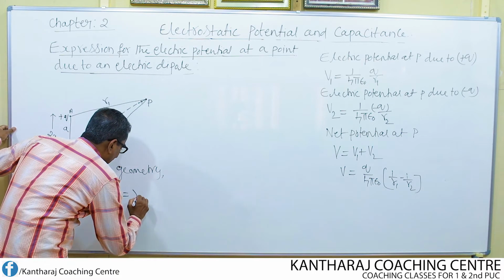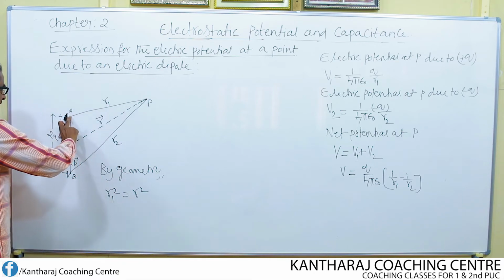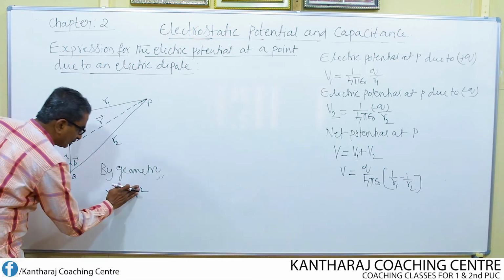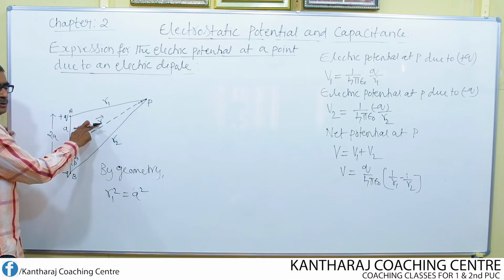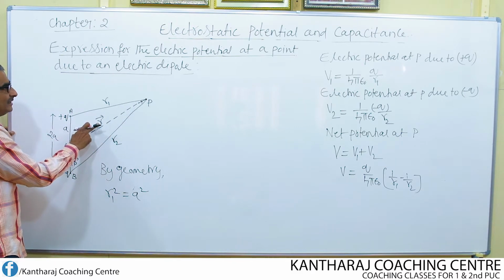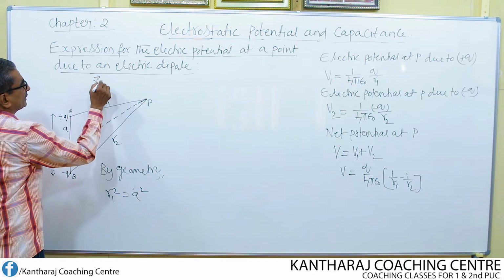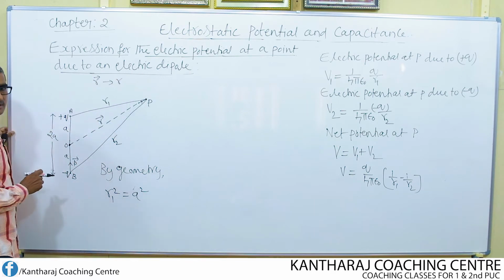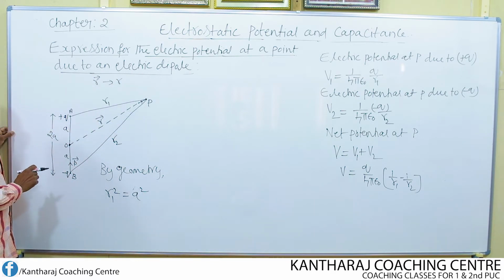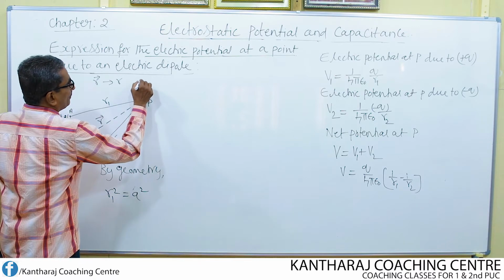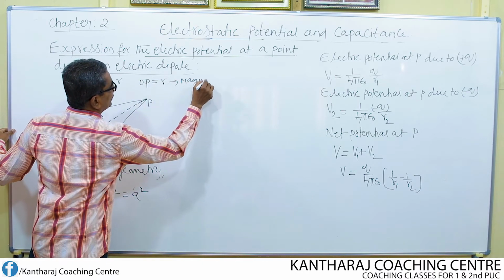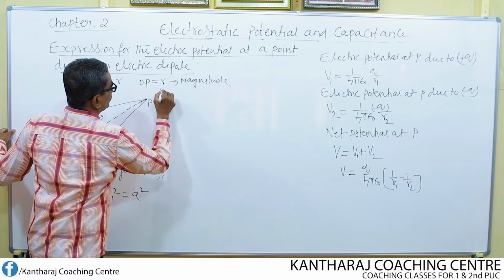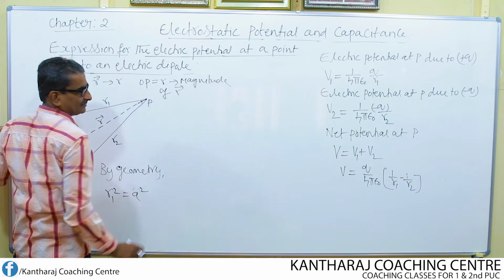So it is R square, and this side square is A square. And what is the magnitude of this position vector R? The magnitude of position vector R can be simply written as R. So OP equal to R gives the magnitude of position vector R.